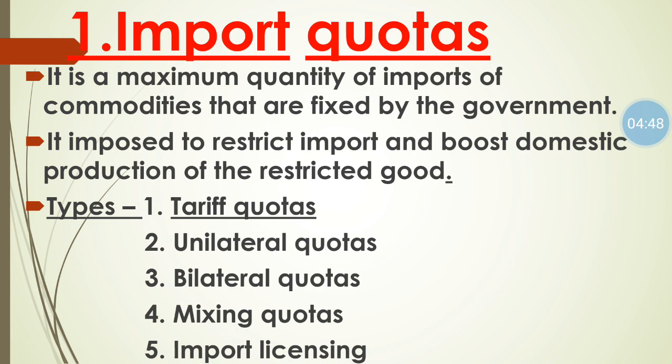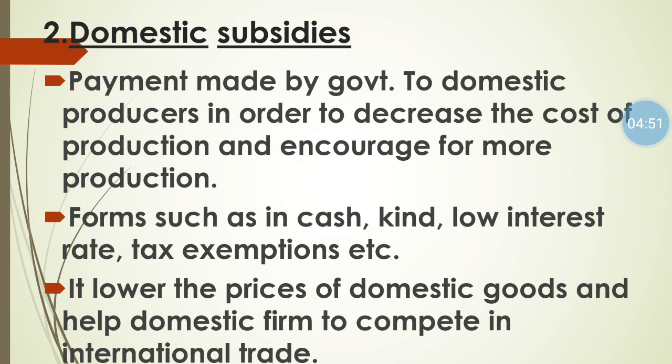So these types you can write in short. Next is domestic subsidies. This is the second type of non-tariff barrier. Domestic subsidies means the financial help given by the government to domestic producers, and the reason behind it is to decrease the cost of production and encourage more production. The government gives financial help to the producer so that their cost of production can be decreased and they can produce more and sell their commodity at a lower price in the international market and deal with international firms.